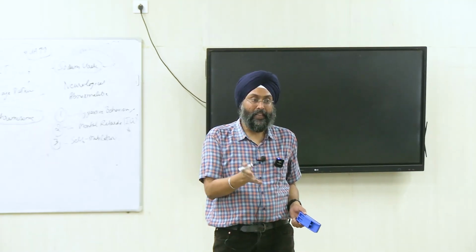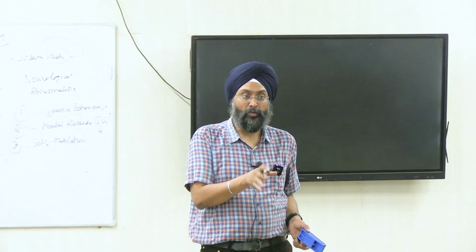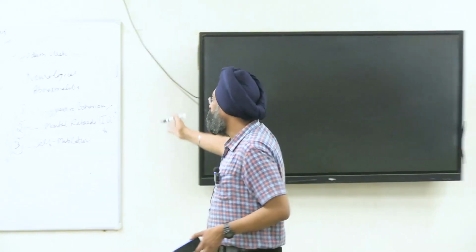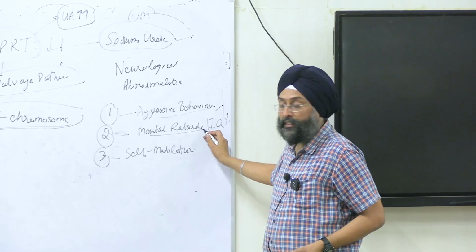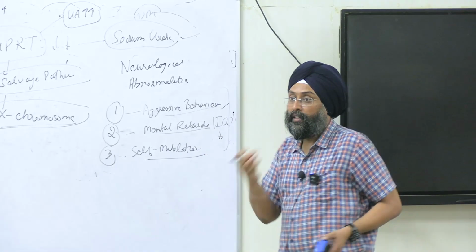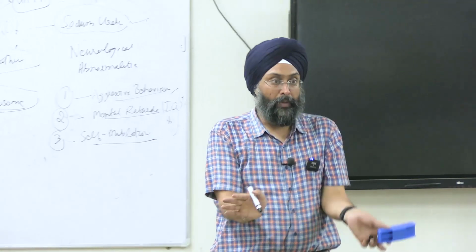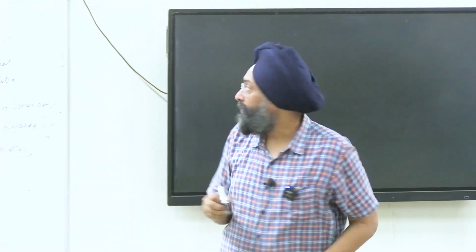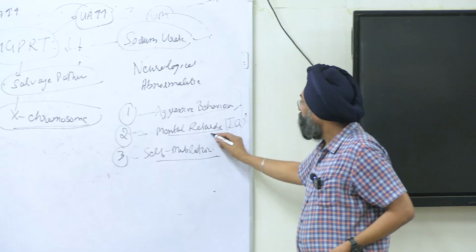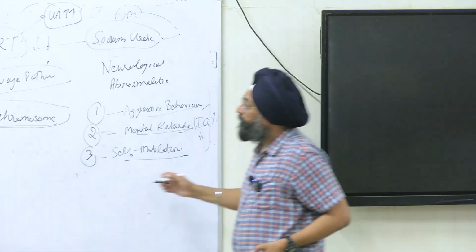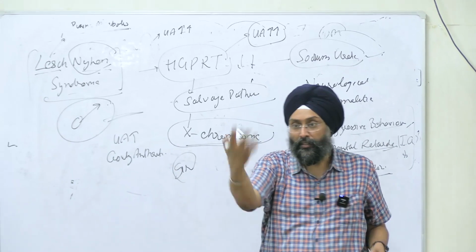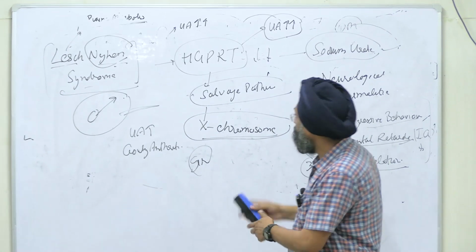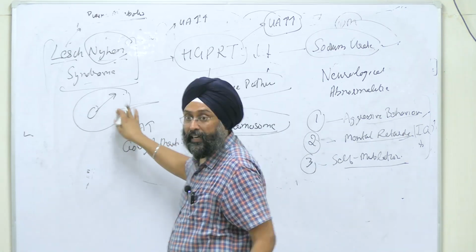I will share a video with you as well. I have some video of the disorder. Some of my old students sent it to me. When you see the child, you will get the clear symptoms of this. Aggressive behavior is there, mental retardation is there, low IQ is there, self mutilation. When the child comes to the OPD, he will bite his fingers, bite himself, right? And he will have some aggressive behavior, and the IQ score will be very low. And first of all, when it is a girl child, you will totally exclude that it's Lesch-Nyhan syndrome. Done. It is only due to the X chromosome, it is only in males, right?